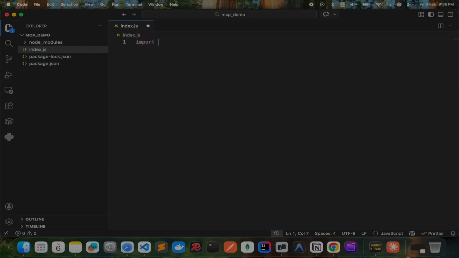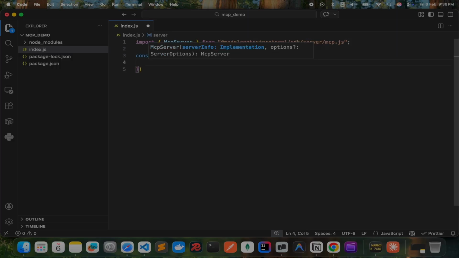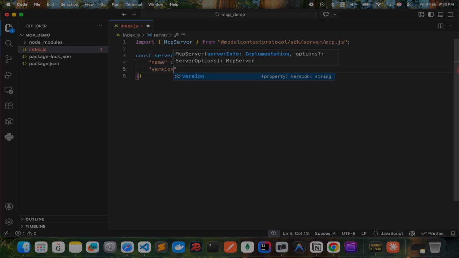Let's import MCP server. Let's create a server instance. And this will have a name, let's say MCP demo, and a version, let's say 1.0.0.